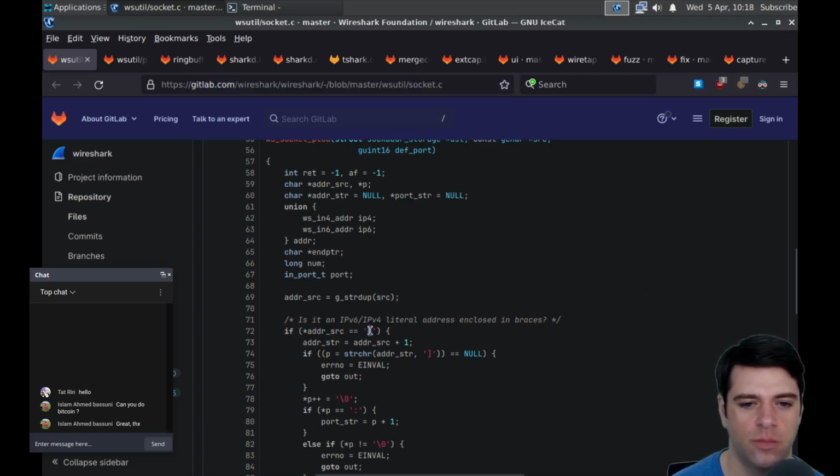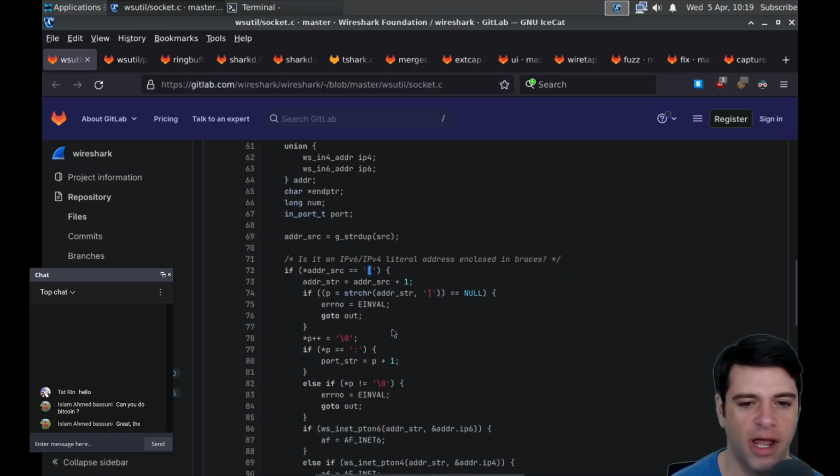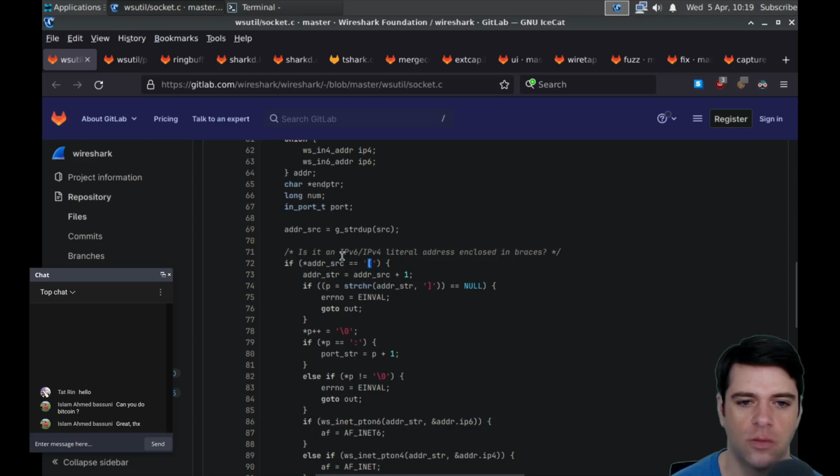And so to get around that, we have square brackets for the IPv6 addresses. So what this function is, among other things, doing is looking to see if there's a square bracket, in which case I guess we're going to assume that we're in IPv6. We'll move the pointer up one character, presumably to consume the square bracket.